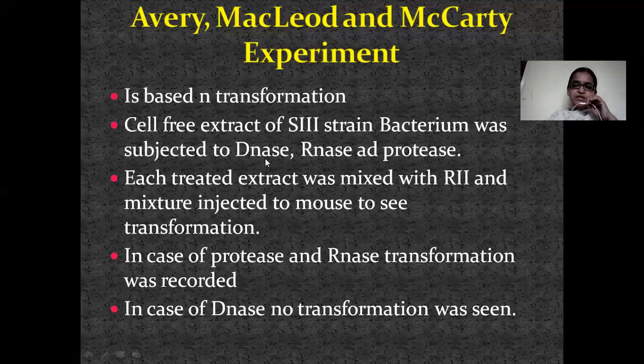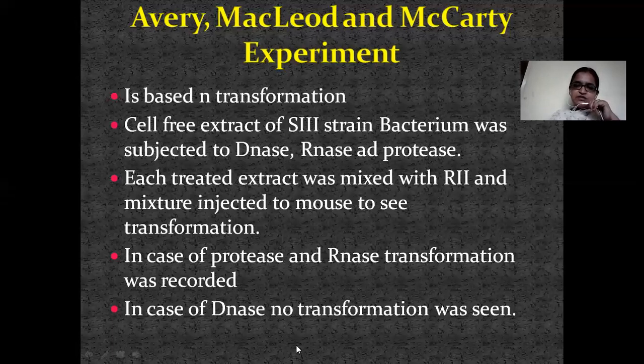First they treated with DNase, then with RNase, and then with protease. After treating with these enzymes, they injected the extract into the mouse and checked the results. In the case of protease and RNase, transformation was recorded.